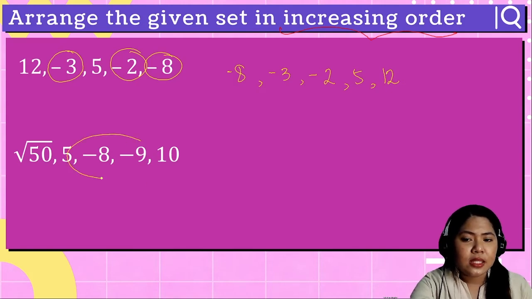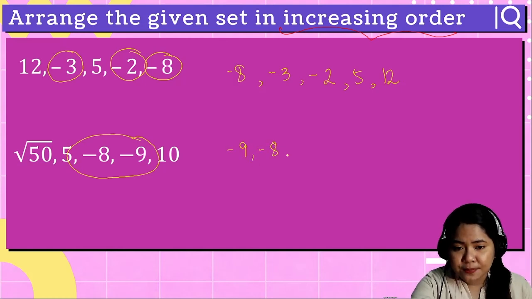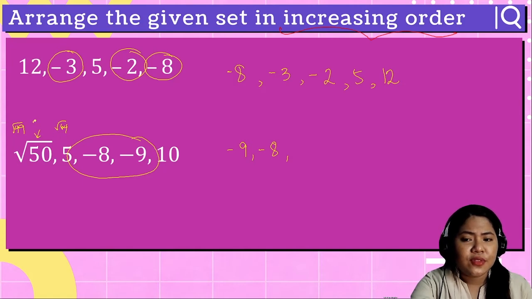Okay, so again, start with the smallest one, negative 8 and negative 9. So negative 9 is smaller than negative 8. Square root of 50 is between the square root of 49 and the square root of 64, meaning square root of 50 is approximately more than 7. Therefore, you will write 5 first, square root of 50, and then 10.